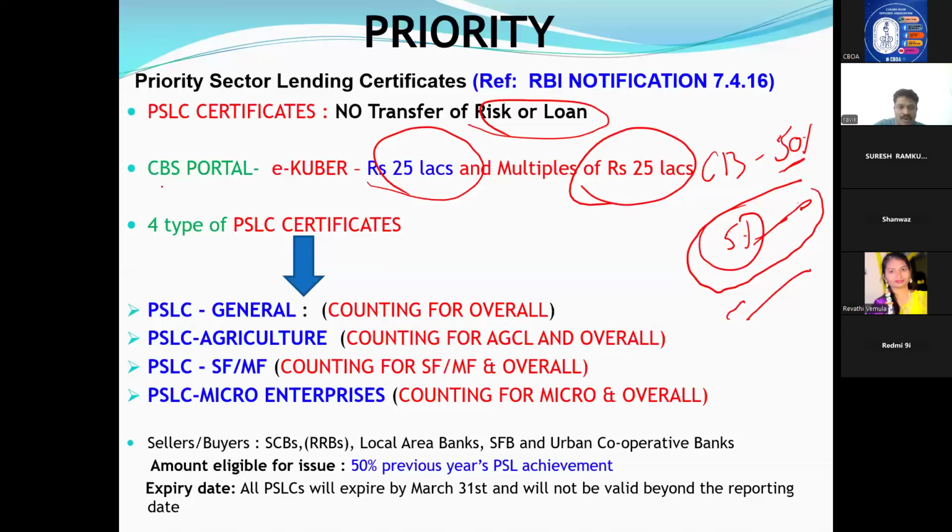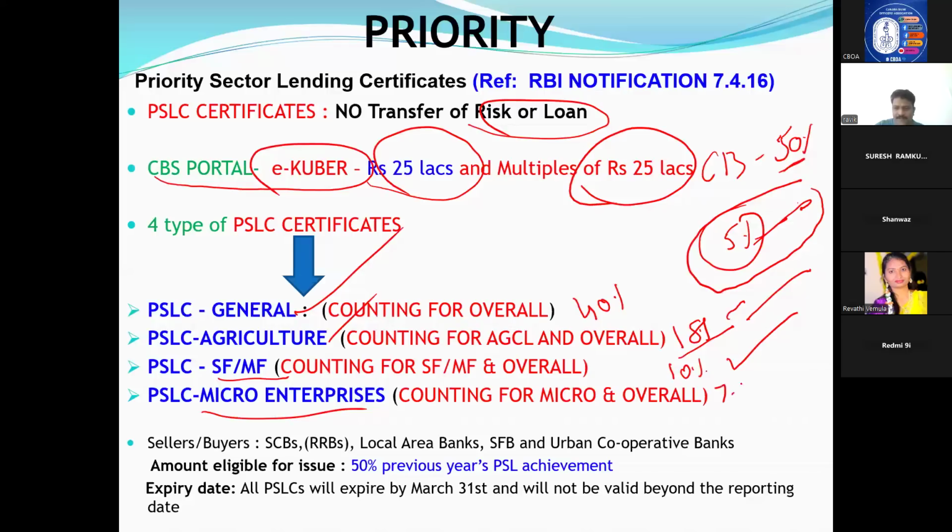RBI has created a platform called the CBS portal, e-Kuber. On the e-Kuber platform, any bank which has achieved more than the target can sell priority sector lending certificates. How many types of certificates are there? Four types of certificates. The 40% target is already there; if you achieve more than that, you can sell. So general. Agriculture, you have an 18% target; if you have reached 20%, you can sell. Small and marginal farmers, how much do we have? 10% target. If you do more than that, you can sell it. Micro enterprises, 7.5% is the target. If you achieve more, you can sell. Only the weaker section is not available. Weaker section, 12% target.